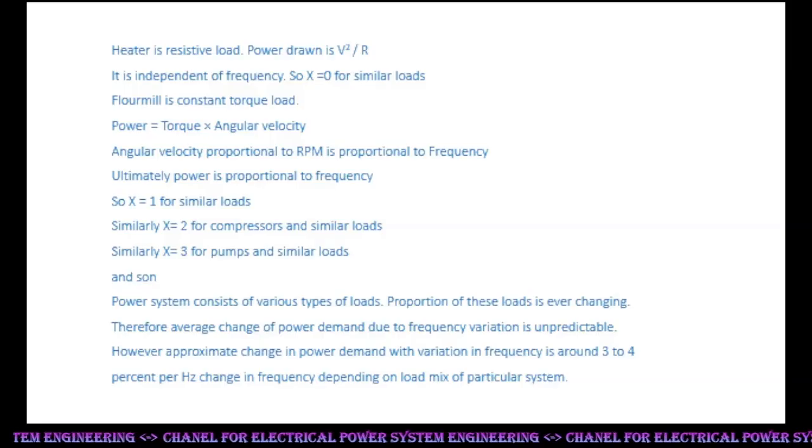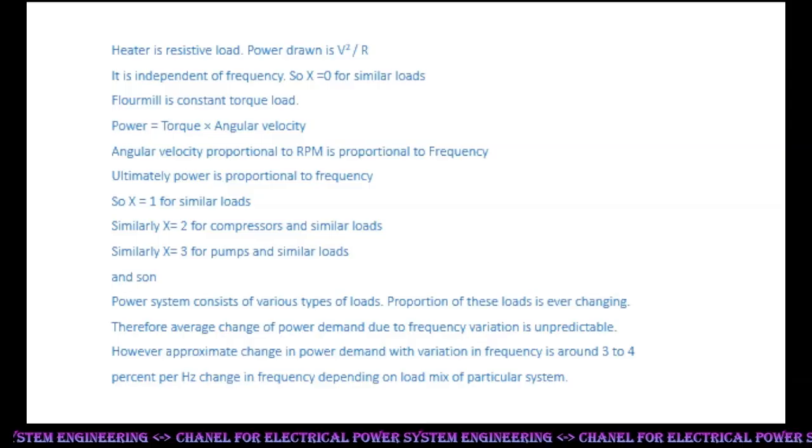Angular velocity is proportional to RPM, which is proportional to frequency. Ultimately, power is proportional to frequency. So x is equal to 1 for similar loads. Similarly, x is equal to 2 for compressors and similar loads. Similarly, x is equal to 3 for pumps and similar loads.